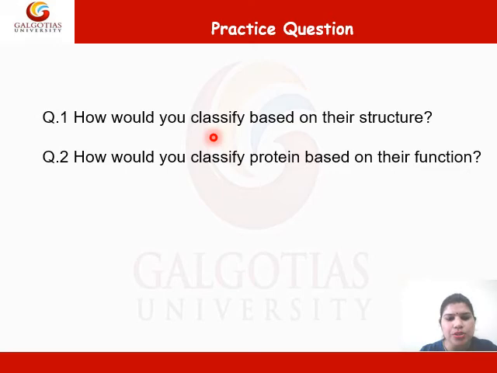The next question is how would you classify protein based on their function? There are various types of proteins based on their function we can categorize, that are the storage proteins, transport proteins, catalytical proteins, and the regulatory proteins.